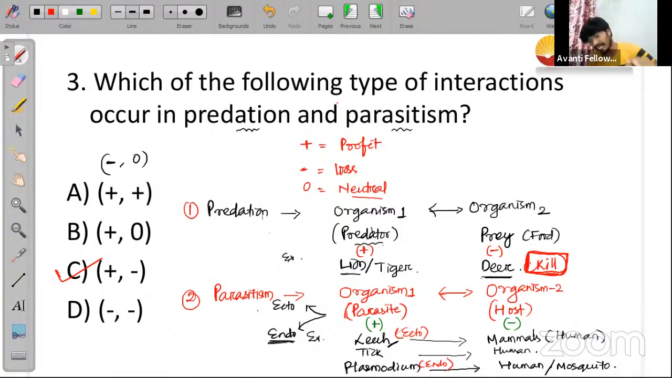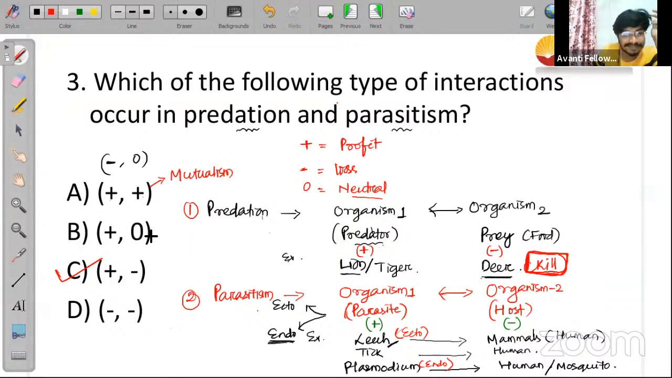Plasmodium lives inside the blood of humans or the saliva of mosquitoes. Because it survives inside the host body, we call it an endoparasite, and the parasite which survives outside the host body is called an ectoparasite. Is it clear to everyone? Now option C is the correct answer, right? An interaction where both organisms are getting profit is called mutualism.